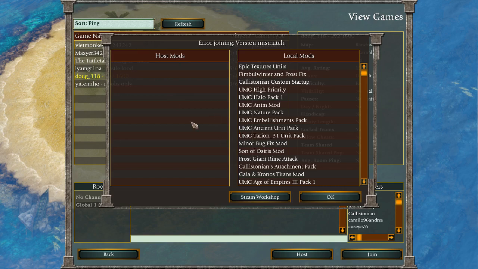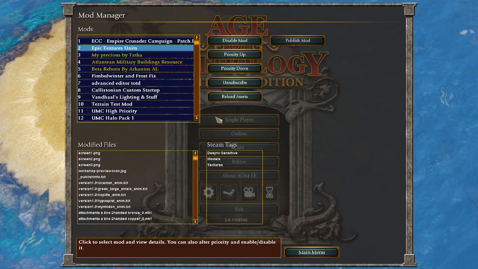So basically you're left with the only types of mods that are going to be online compatible being ones that don't have models, that are just textures, scenarios, user interface, or random map files. Those will all be online compatible. In fact, for scenarios and random map files, once you have them in your scenario folder, you can host them online and they will automatically transfer. Both scenarios and random maps should automatically transfer to the other players who join your game.